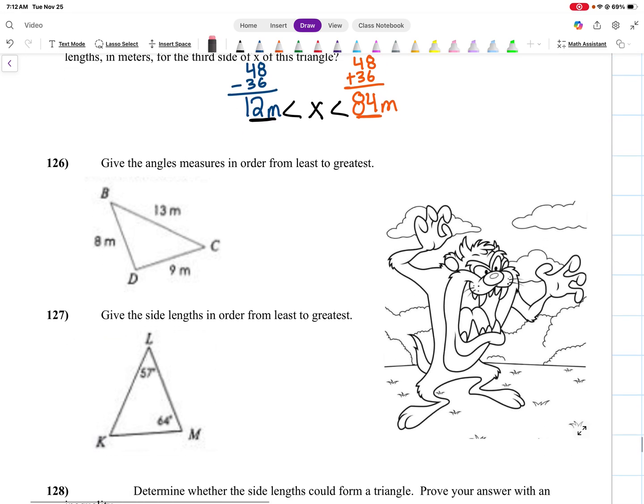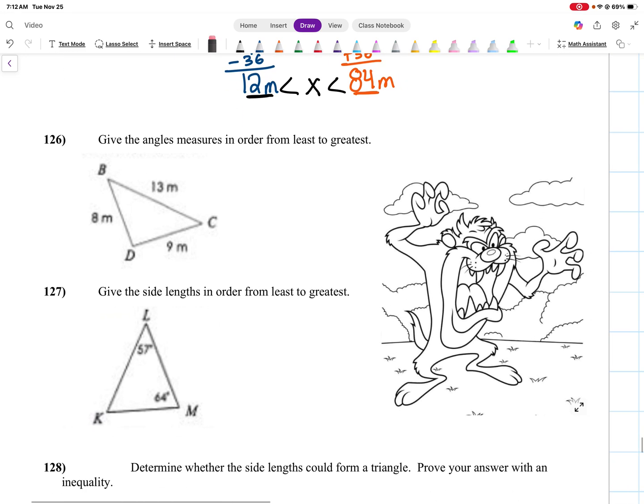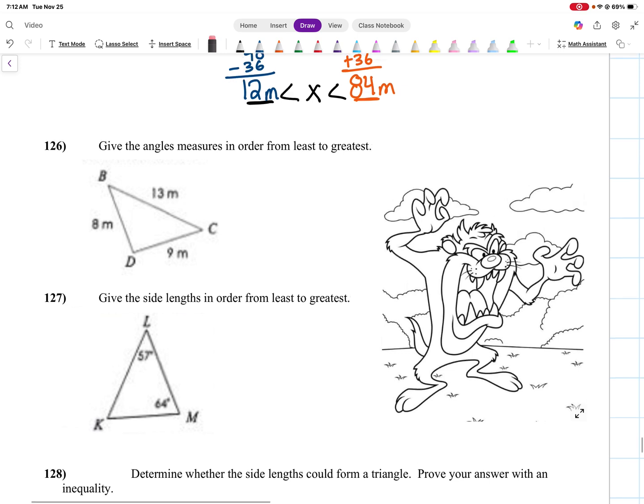All right, 126. Give the angle measures in order from least to greatest. Once again, we take the smallest side, go directly across. That is my smallest angle. So angle C, middle side, next smallest, directly across. Angle B, largest side, directly across. That's my largest angle, angle D.